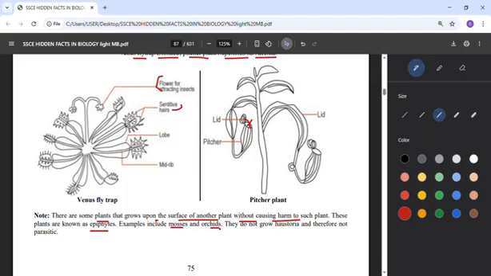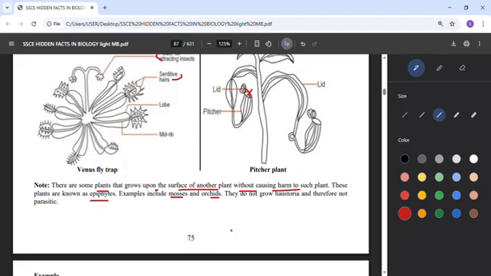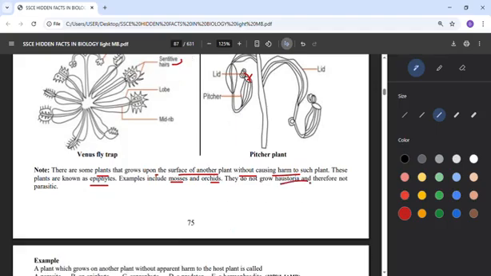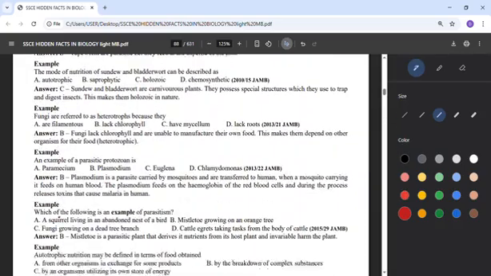Like moss and orchid, they are epiphytes. Moss grows gently, just like Moses on water in the Bible. So moss can stay on the body of another plant. The same thing with orchid. Orchid will just be there on the other plant without affecting it. So they do not grow haustoria, and therefore they are not parasitic. So that's that on that aspect.